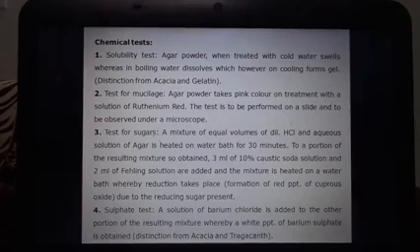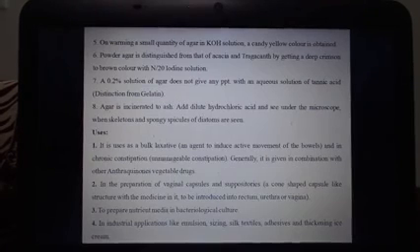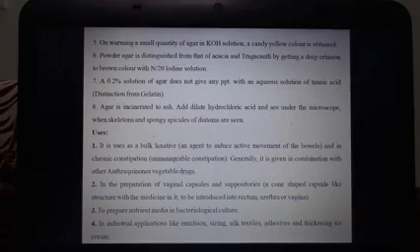it will form the white precipitate of barium sulfate, and this test can be used to differentiate agar from acacia and tragacanth. Then another test is, on warming a small quantity of agar in potassium hydroxide solution, a candy yellow color is obtained. Then in another test, if we treat with N/20 iodine solution, a deep crimson color is obtained, and this test is used to differentiate agar from acacia and tragacanth.